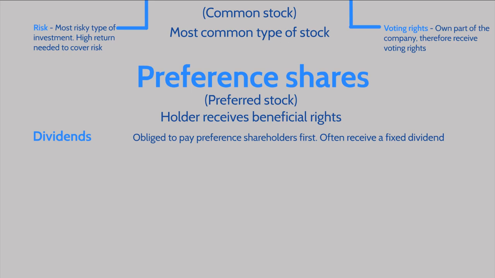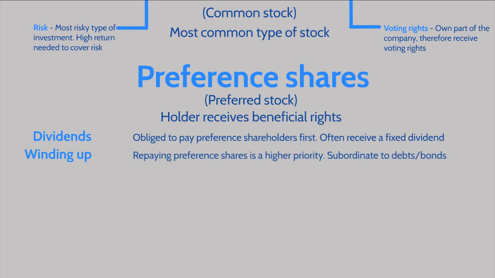There are also beneficial rights for preference shareholders in the event that a company ends up winding up. These are that in this event, repaying preference shares is a higher priority than ordinary shares, which we've just looked at. So an investor is more likely to recover some of its investment. However, it's also important to note here that preference shares are subordinate to debts and bonds. So they are more of a priority than ordinary shares, but there are still other priorities which a company will look to repay before it then looks to repay its preference shareholders.